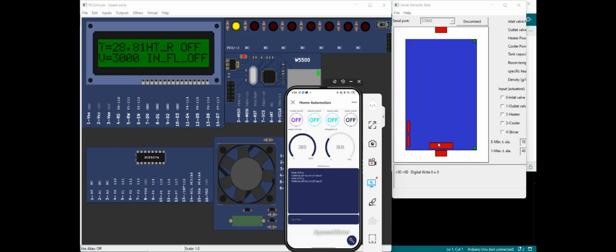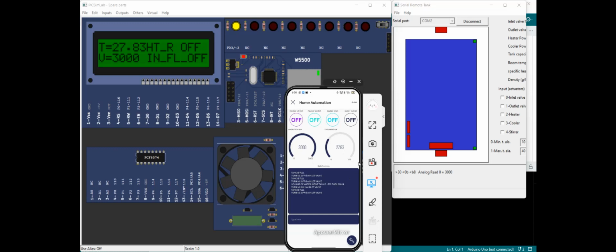Now the water inlet will be automatically turned off because the volume of water is full. Okay, now remove the water from the tank, water outlet on. So here see the volume is decreasing: 2710, 2580, 2490, 2430, 2320, 2010, 1920, like that. See, the volume of water in the tank is less than 2000 liters, turning on the inlet valve. I already said I gave the limit of the tank. When the water decreases to 2000 liters, it will automatically turn on the inlet valve, as we see here.